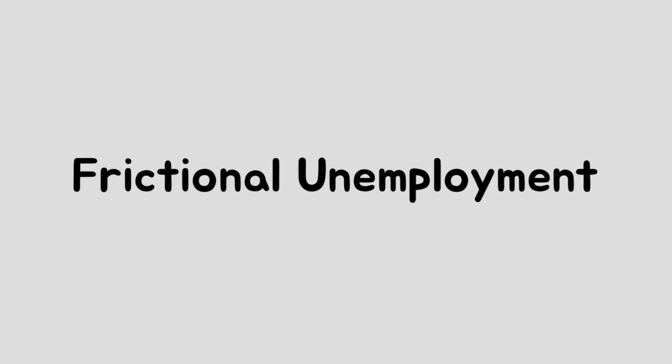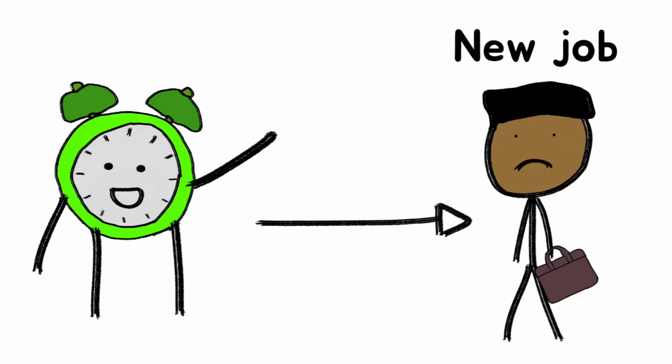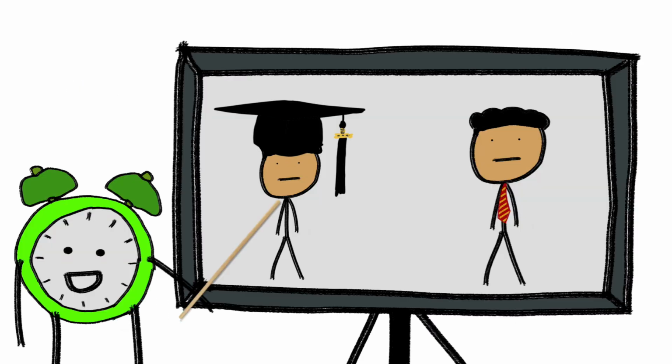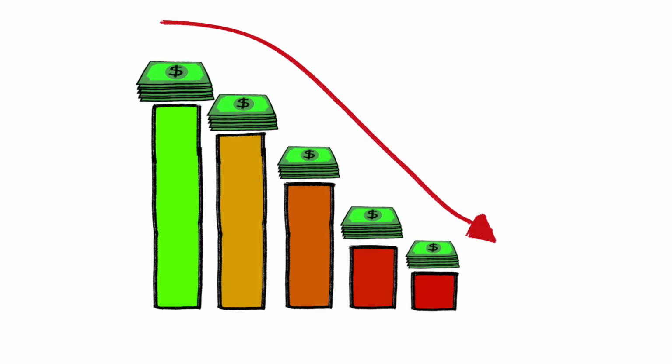Frictional unemployment. It is temporary unemployment while a person is looking for a new job. For example, a university graduate looking for their first job, and someone who quits a job to find a better one. Cyclical unemployment. It is temporary unemployment caused by a slowdown in the economy.